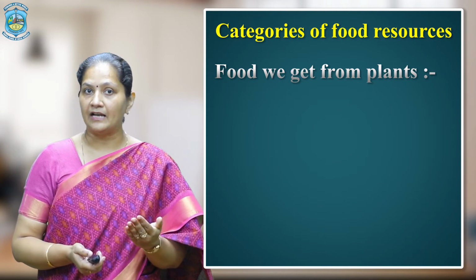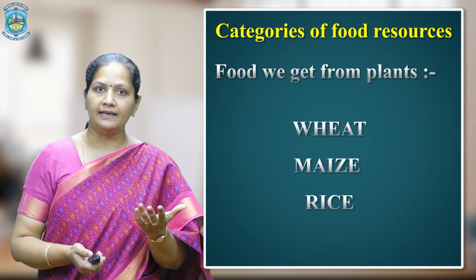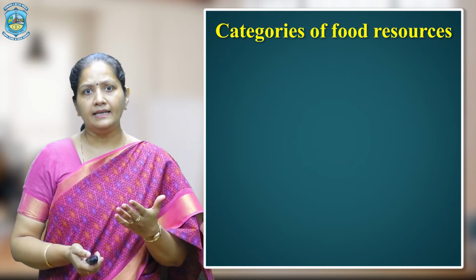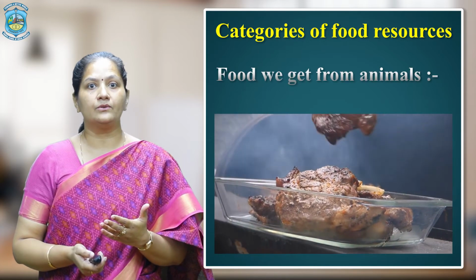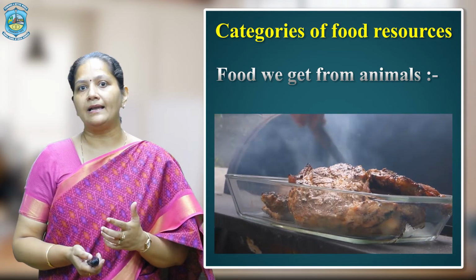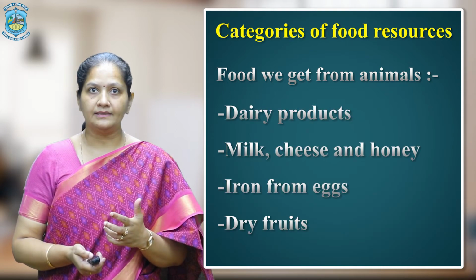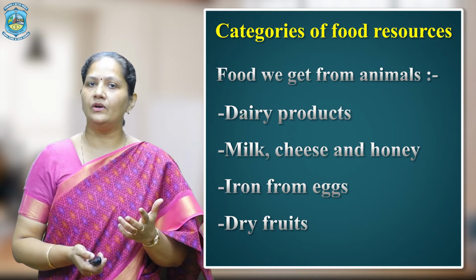Some examples are wheat, maize, rice, and many more. The second category is all the food resources we get from animals. We all know the examples, all the dairy products such as milk, cheese, honey, and so on.